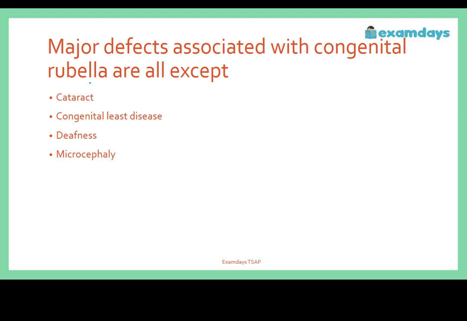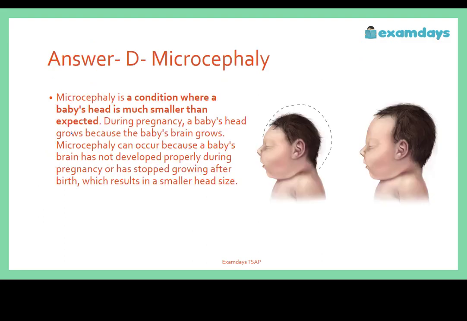Next question. Major defects associated with congenital rubella are all except A, cataract, B, congenital heart disease, C, deafness, D, microcephaly. The correct answer is going to be option D, microcephaly. So it is showing the image where the infant's face will be affected. It is the condition where the baby's head is much smaller than expected, but the body will be bigger. So during the pregnancy the baby's head grows because the baby's brain grows.